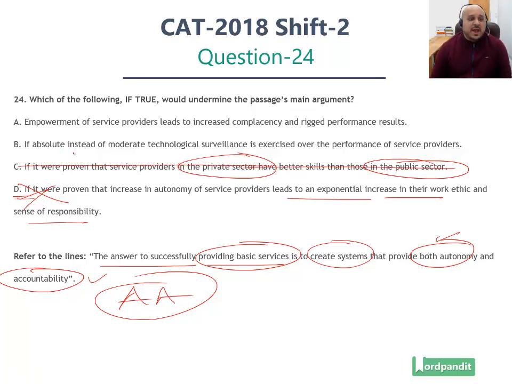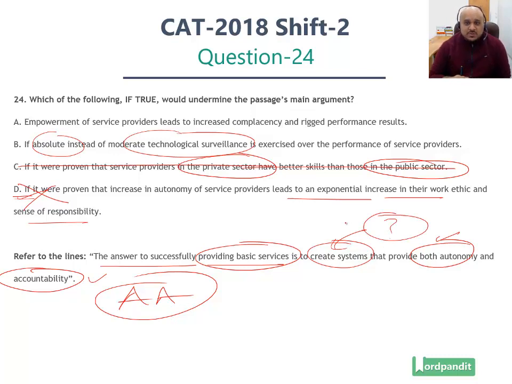Option number B, if absolute instead of moderate technological surveillance is exercised over the performance of service providers. So basically what you're saying is that you should have absolute technological surveillance. The problem with this in this particular case is this is not attacking autonomy and accountability. Now the author of the passage has said that technological surveillance without changing systems is actually not going to be effective. And the problem here is not with mild, moderate or absolute levels of technological surveillance. The problem here is with systems. The systems are problematic, hence technology is not able to help.